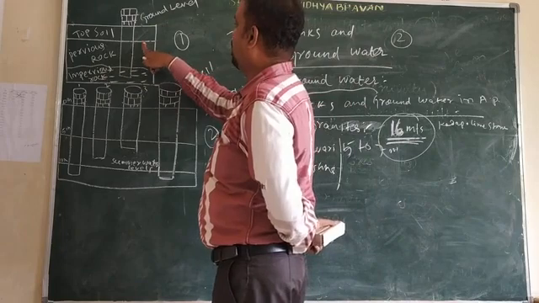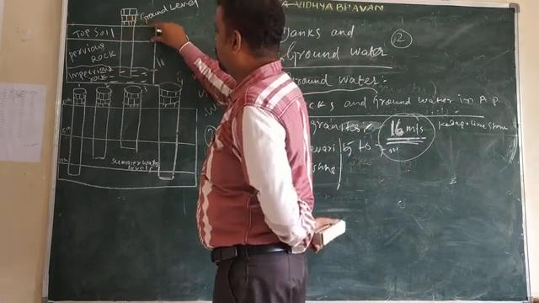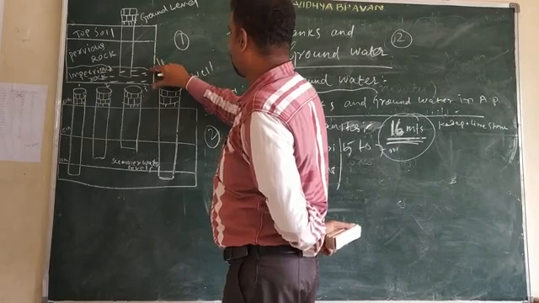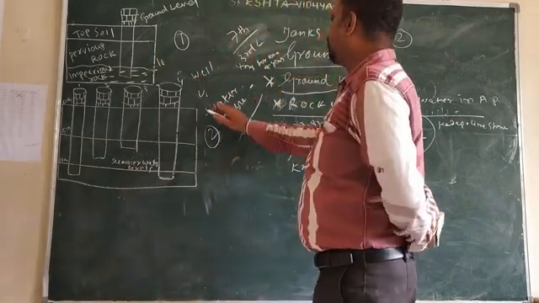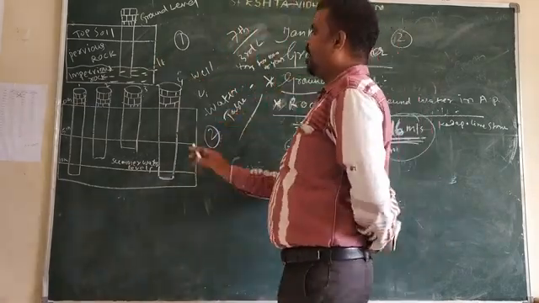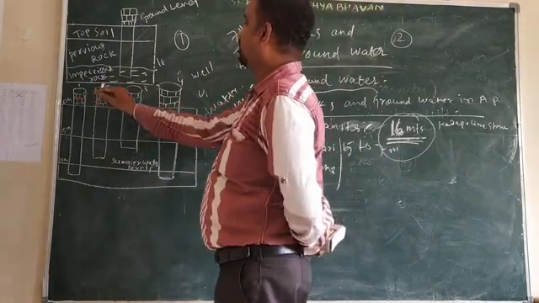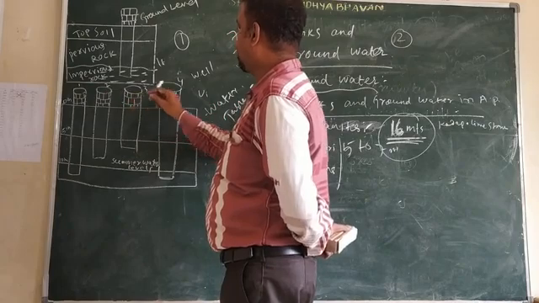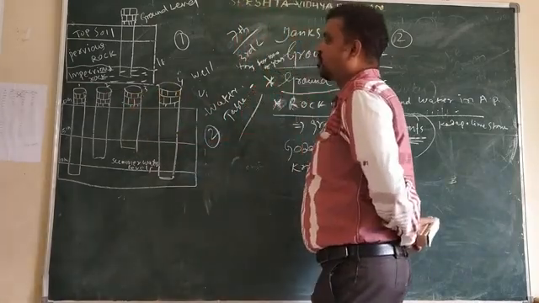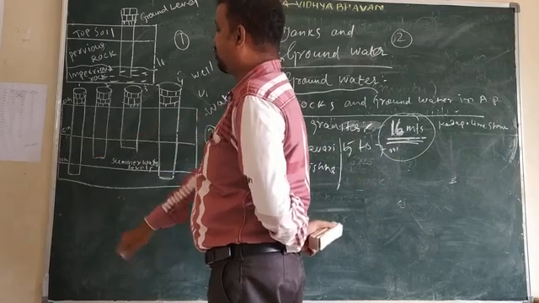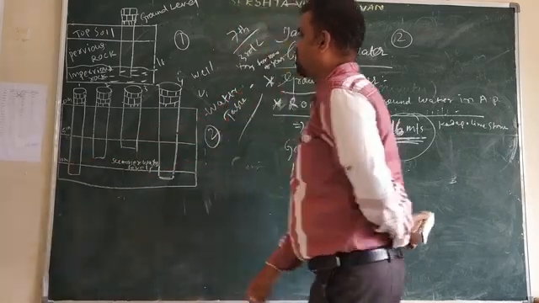So this is the well, topsoil, pervious rock and impervious rock. When you come to the water table, here 4 wells are there: number 1, number 2, number 3 and number 4. This is 0 meter depth, 5 meter depth and 10 meter depth.